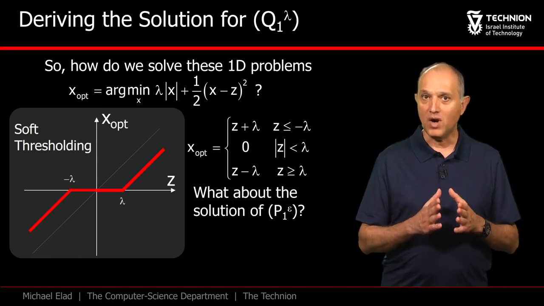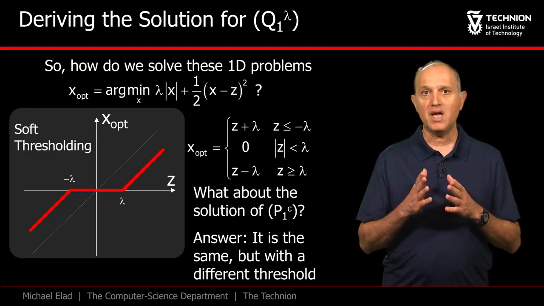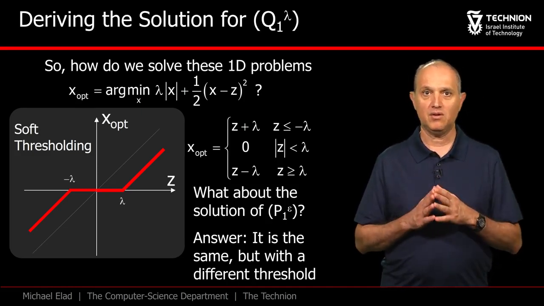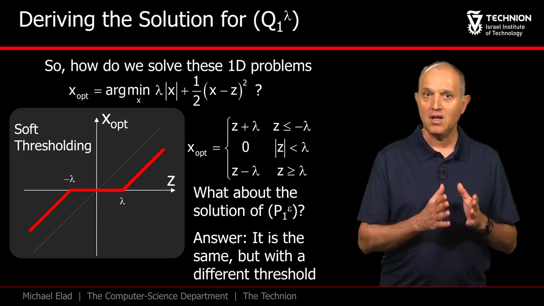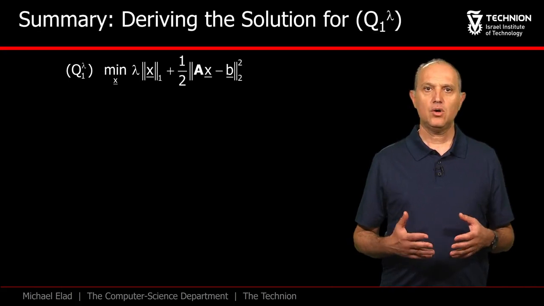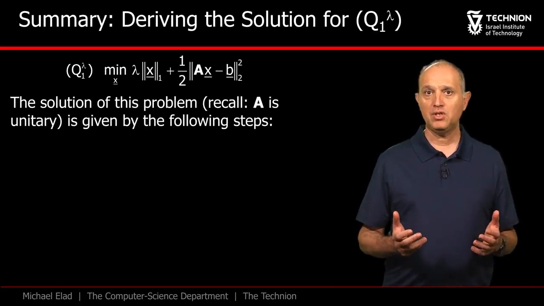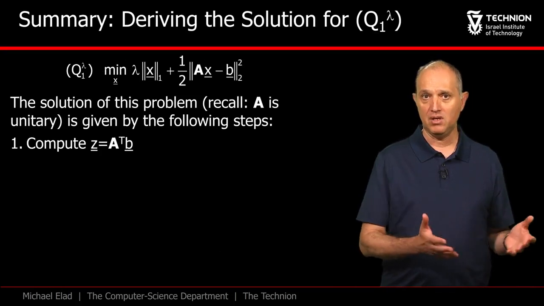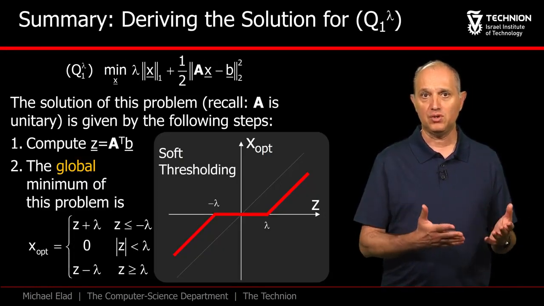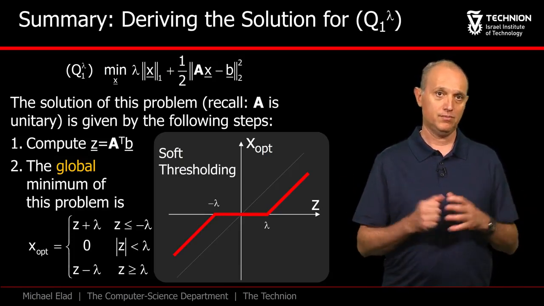What about P1 epsilon? The answer is very similar to the one we have given for the migration from Q0 lambda to P0 epsilon. The same curve applies, but the threshold is computed differently. So our finding for Q1 lambda is the following. This problem is solved by computing the vector z, being A transpose times B. Then we pass this vector through the soft thresholding curve. The outcome is the globally optimal solution of our problem.